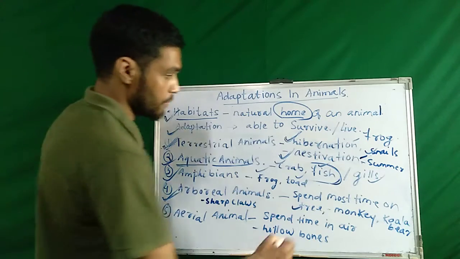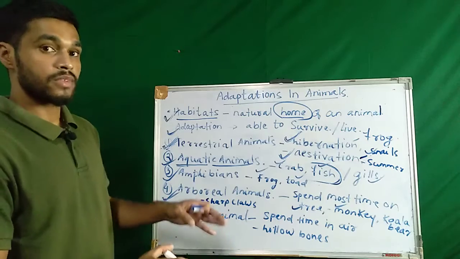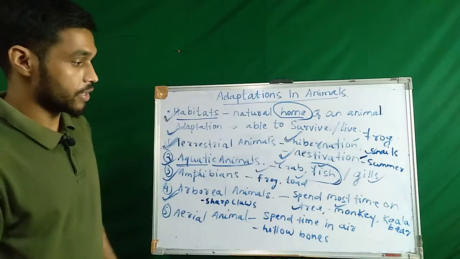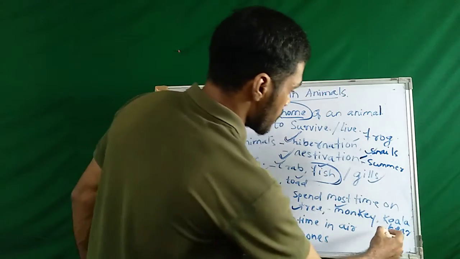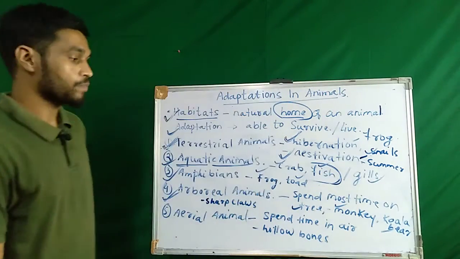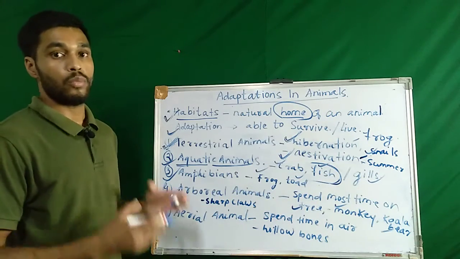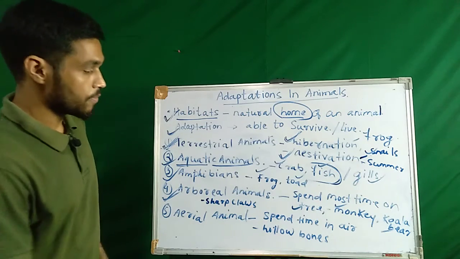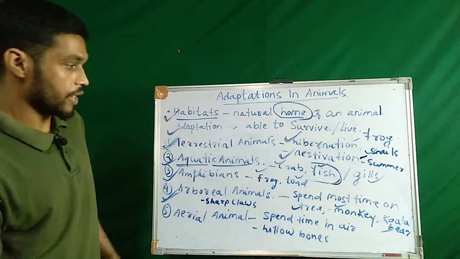Monkey is one example. Monkeys always spend most of their time on the trees. And the koala bear also spends most of its time on the trees. So these animals are called arboreal animals. Why are they arboreal?